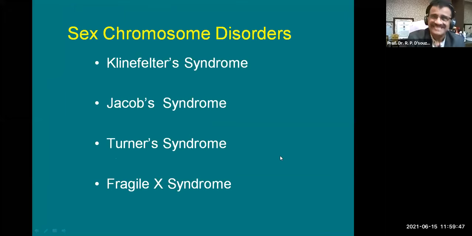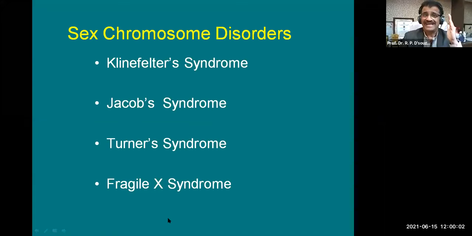Now the last part is the sex chromosome disorders. These are also quite common. Turner syndrome is common and Klinefelter syndrome is common, but we should also understand Jacob syndrome and Fragile X syndrome. Here there is no problem with the autosomes. The problem here is with the sex chromosome.